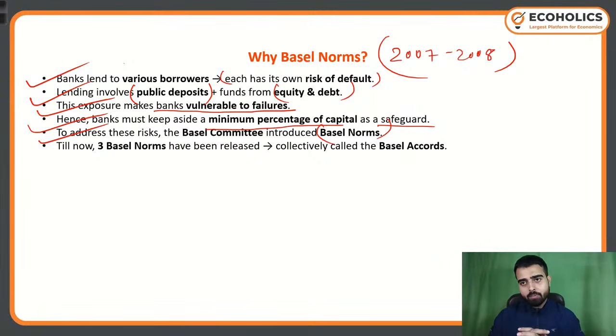Capital is an amount of money in a more liquid form that you keep aside, as per minimum percentages in these norms, in case of any financial crisis or liquidity crunch. Just to absorb that shock, we should have some capital with us.